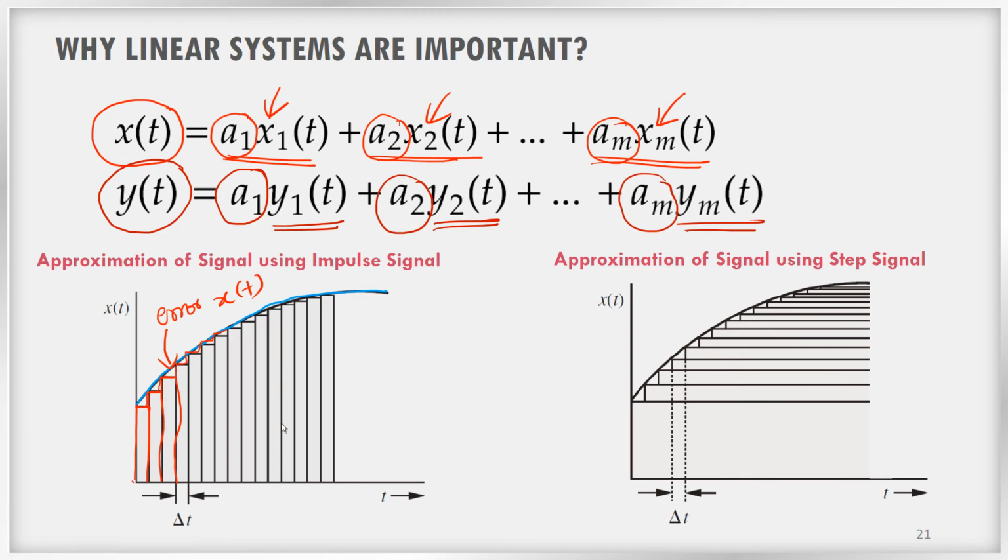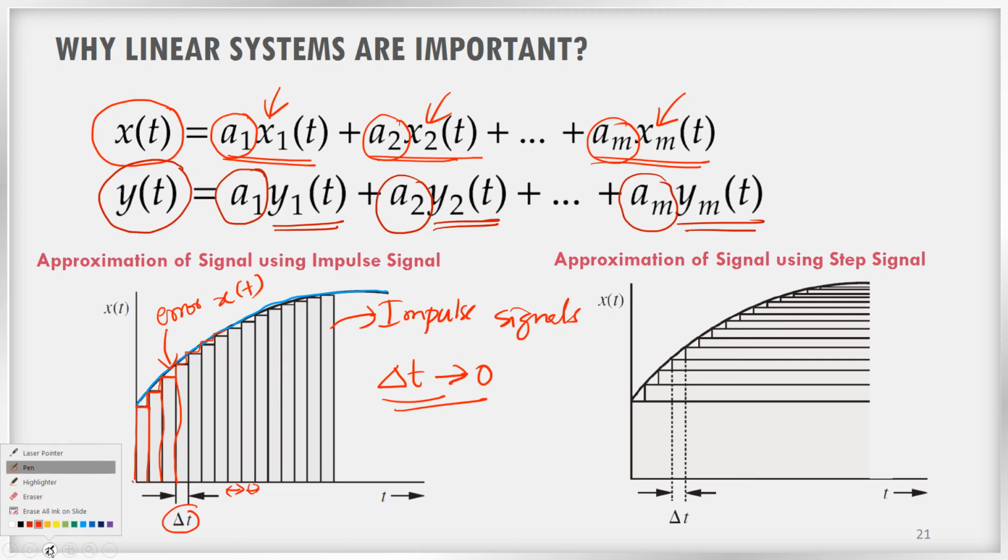We can reduce the error if we are able to reduce the width delta t, that is, if we reduce the width of these pulses. So delta t approaches 0. If you reduce the width of these pulses, you can see that these pulses will almost become impulse signals. So in this particular case, we can approximate our signal x of t using a sum of impulse signals.